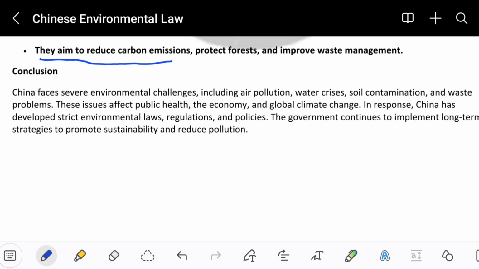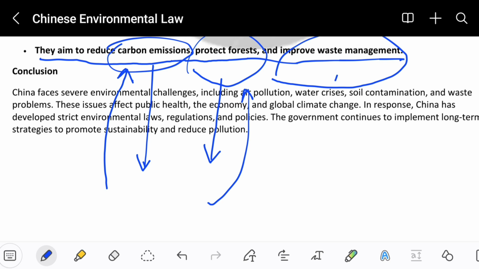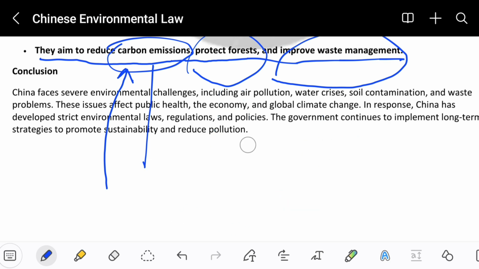They aim to reduce carbon emissions, protect forests, and improve waste management. So currently they're trying to make sure that carbon emission from the industries is decreased, and to protect the forests. If forests and trees are cut down, those people are going to be fined and imprisoned. So China is trying their best to protect the forests and the trees, and to improve waste management, the waste that comes out of houses or any places that throw out waste. China is trying their best to manage that waste so that it doesn't pollute the environment.